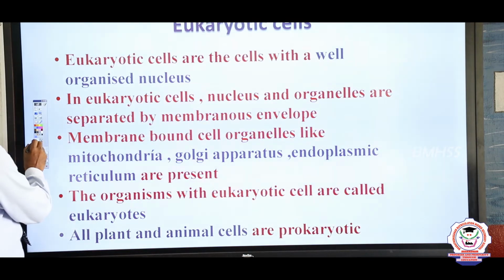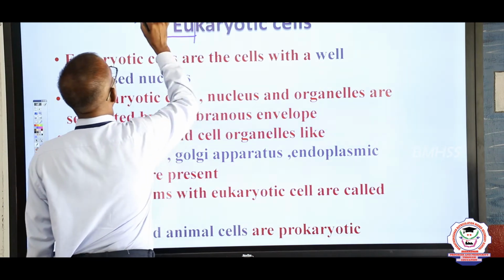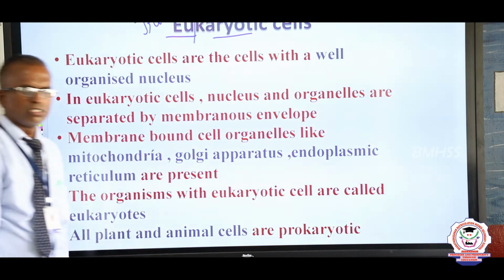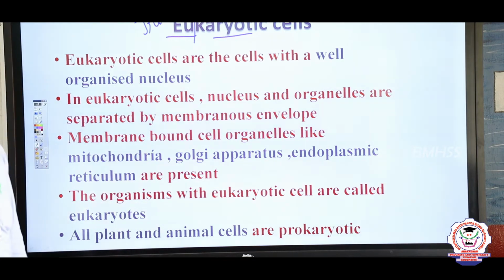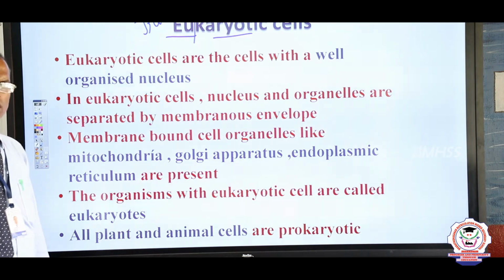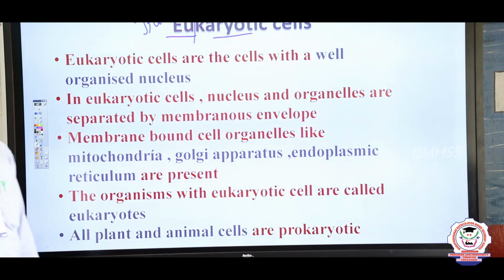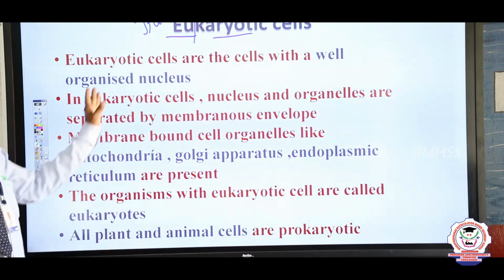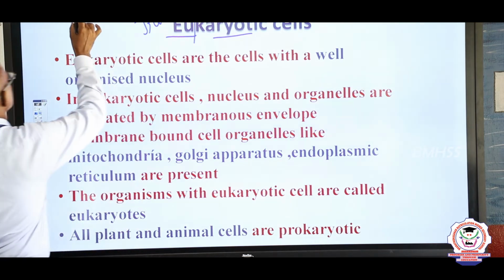Eukaryotic. What is meant by eukaryotic? Eu means true, and karyot means nucleus. True nucleus-bearing cells are called eukaryotic cells. All the higher plant cells and animal cells, including human cells, are eukaryotic cells. Eu means a well-defined nucleus. We already learned the nucleus structure.